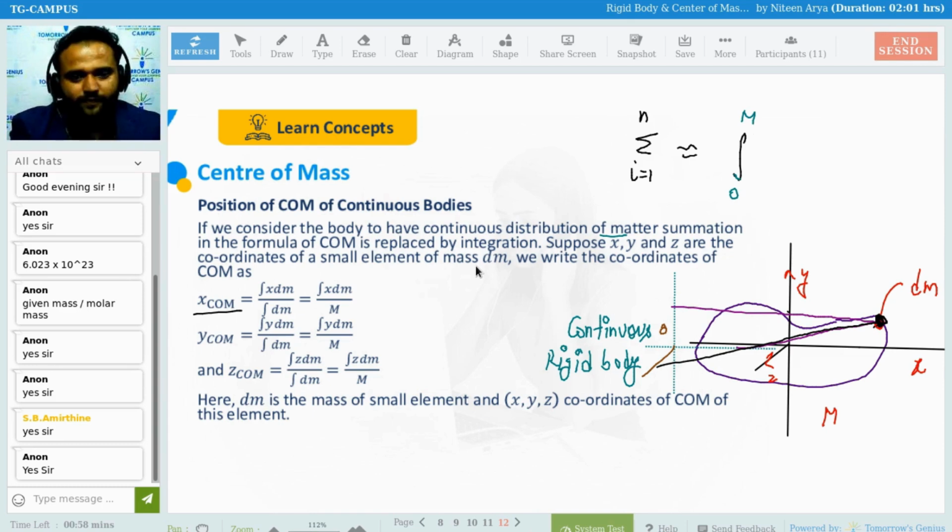Here dm is the mass of a small element, and x, y, z is the coordinate of this element. So x, y, z is the coordinate of this particular dm.